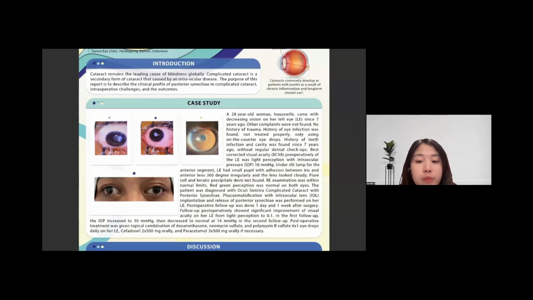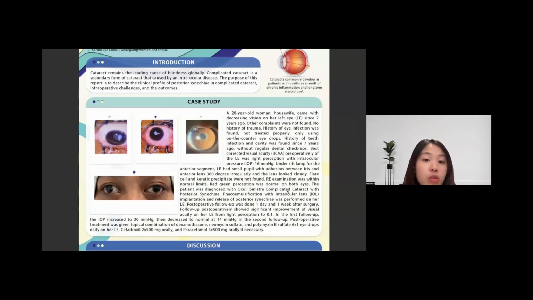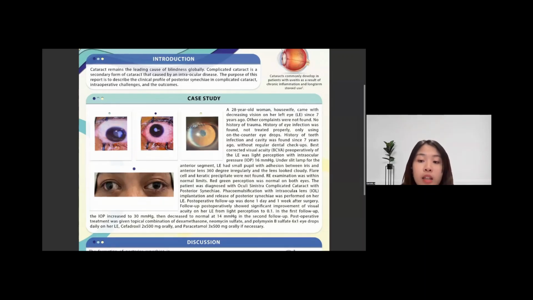Flare, cells, and keratic precipitates were not found, and the right eye examination was within normal limits. Red-green perception was normal in both eyes, so the patient is not color blind, and the patient was diagnosed with acquired complicated cataract with posterior synechiae based on history and physical examination. Phacoemulsification with intraocular lens implantation and release of posterior synechiae was performed on her left eye. Post-operative follow-up was done 1 day and 1 week after surgery.